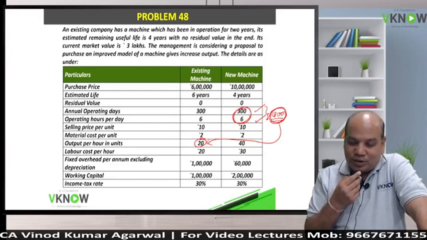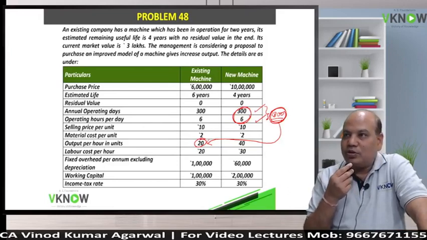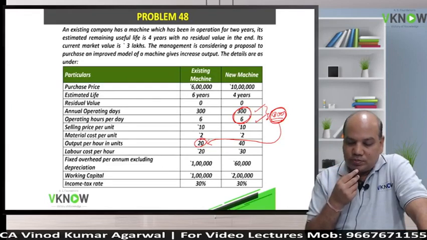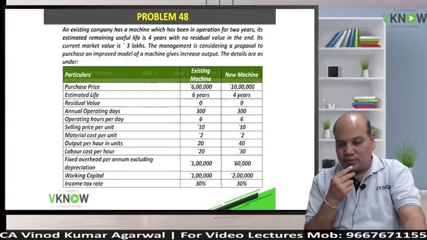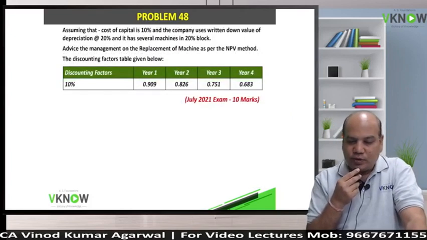Labor cost per hour, number of hours into labor cost per hour will give you total labor cost. Such a simple question. Fixed overhead per annum excluding depreciation. Excluding depreciation means cash fixed cost. Working capital 1 lakh, 2 lakh. Income tax rate same 30%. Assume cost of capital is 10%, that is the discount rate.